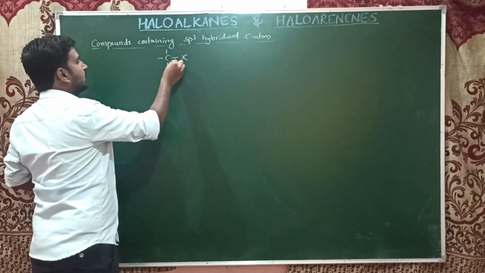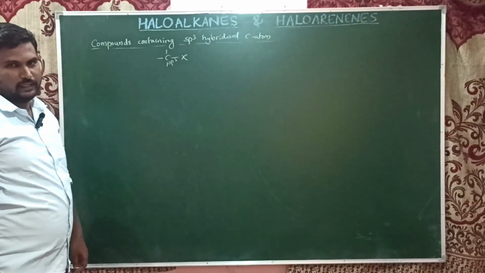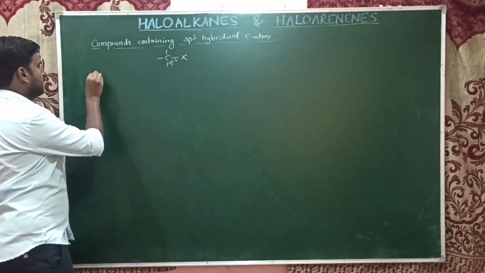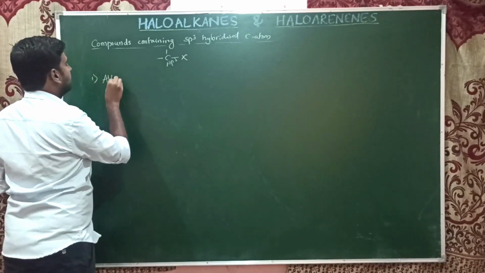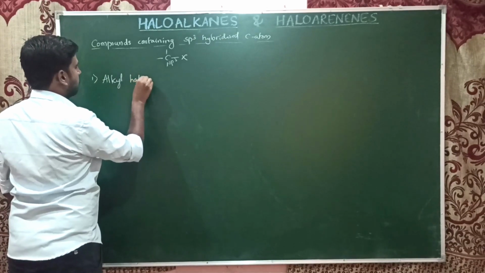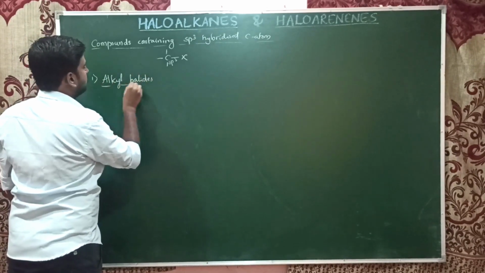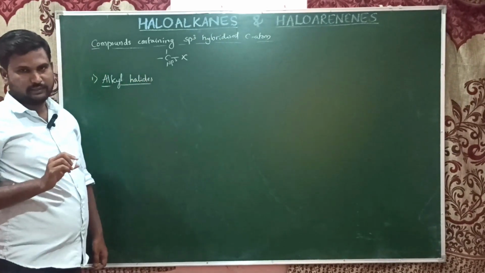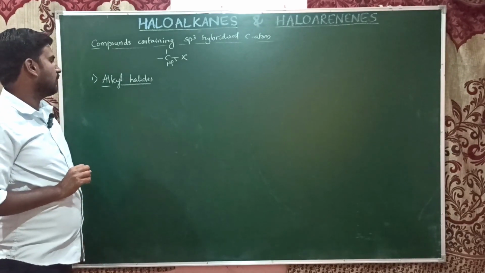All these compounds come under this class. The first one is alkyl halides, which are the actual derivatives of alkanes.